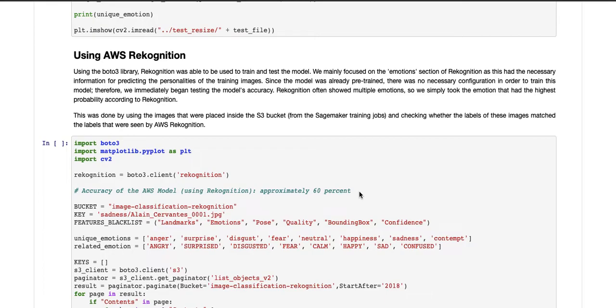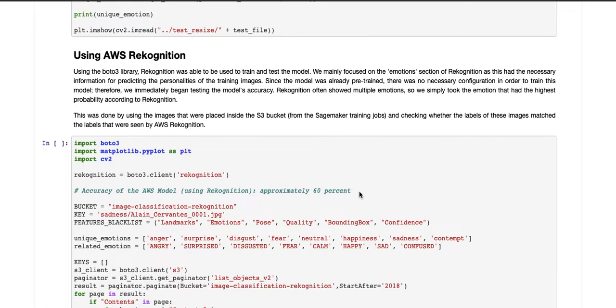And now we'll move on to the next thing, which is AWS Rekognition. So AWS Rekognition is also another built-in service from Cloud Compute. Rekognition is really useful in actually identifying images, figuring out the unique emotions, whether it's angry, surprised, disgusted, fear, calm, happy, sad, or confused. It's a little bit different from the emotions that were shown before, but over here, AWS Rekognition kind of takes the training jobs one step further because there already is a pre-built algorithm that determines these emotions.